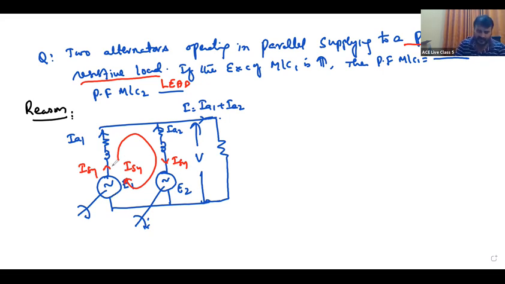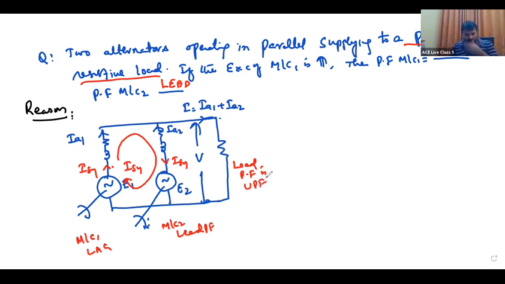That reactive power is delivered by the first machine. Reactive power is absorbed by the second machine. So in the first machine, both active power and reactive power are there. Now, is it UPF? No. Machine 1 will operate at a lagging power factor, but machine 2 operates at a leading power factor. But what is the load power factor? Load power factor is UPF only.